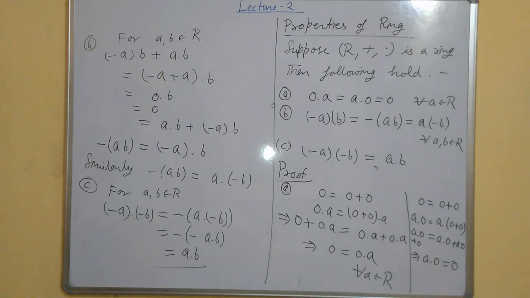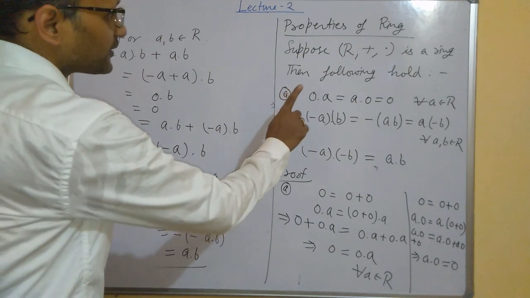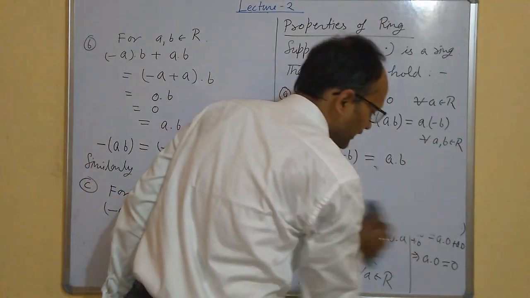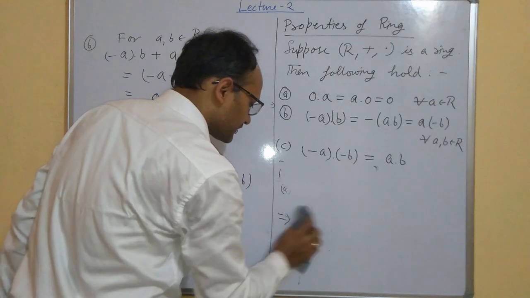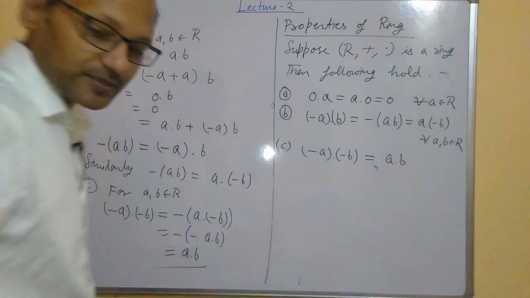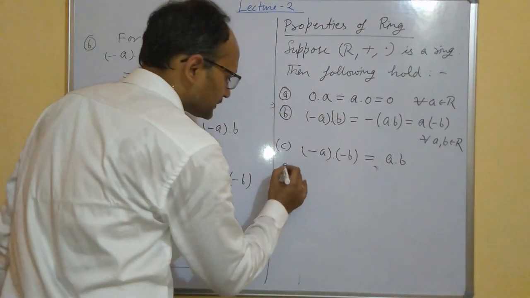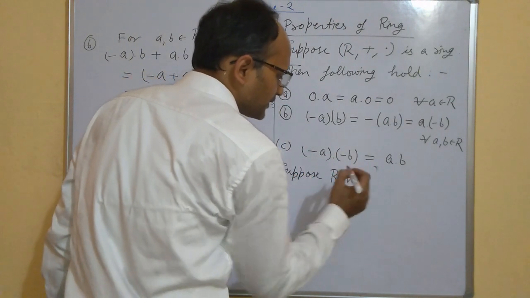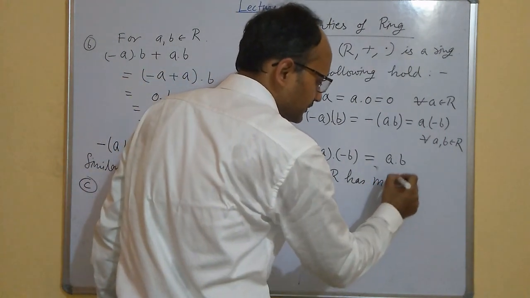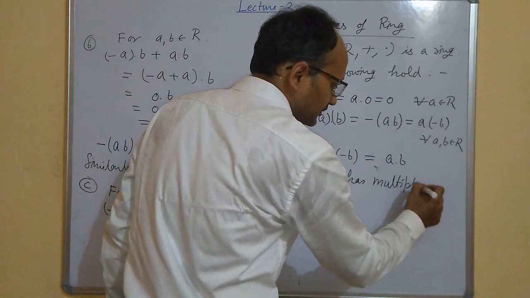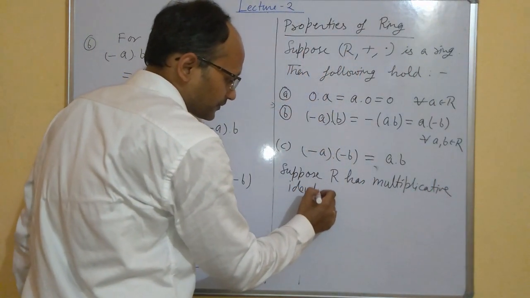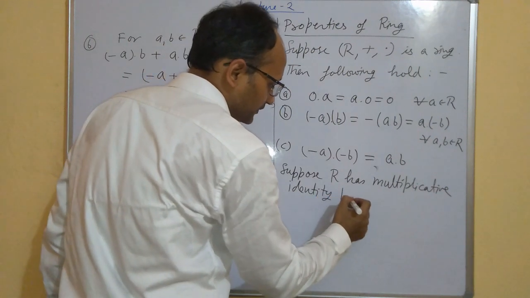Moreover, till now I have not talked about whether this ring has a multiplicative identity, but suppose this ring has a multiplicative identity, then we can get some more identities. Suppose R has a multiplicative identity 1.